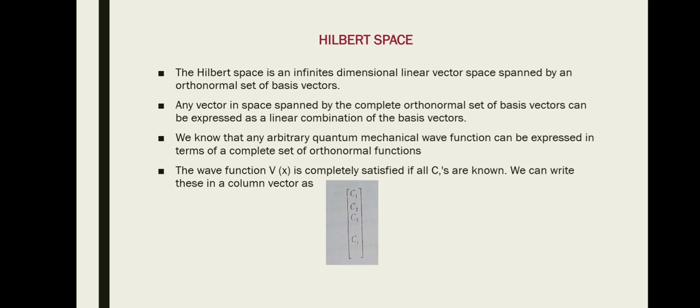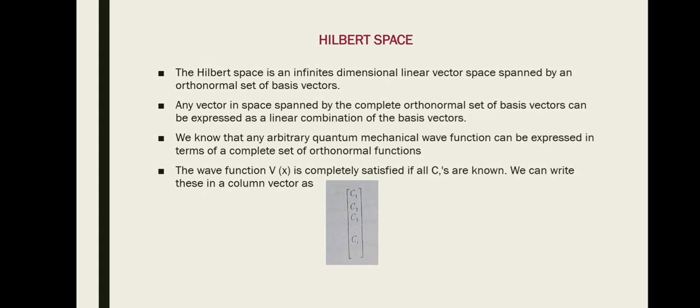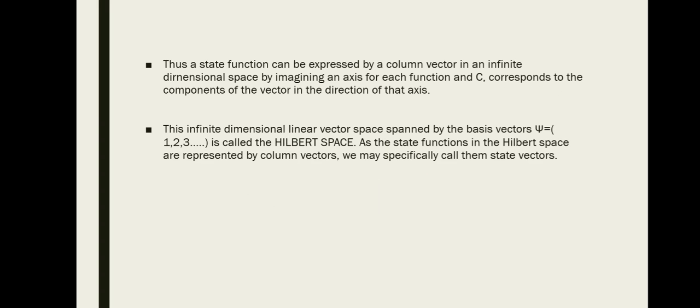Here the components are complex numbers, so we can also call these column vectors state vectors. So by using this Hilbert space concept we can calculate wave functions by considering them as column vectors for an infinite dimensional space system.